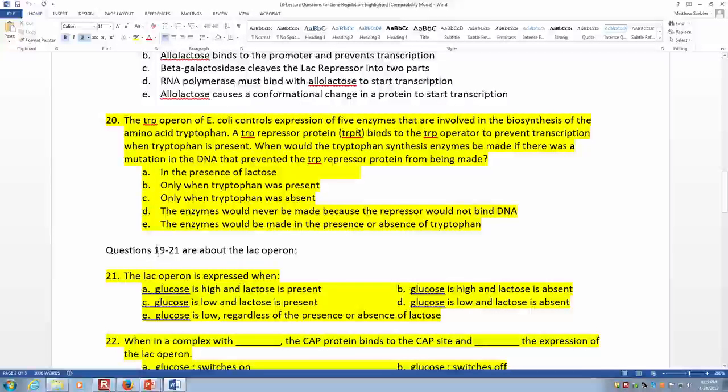So the TRP operon of E. coli controls expression of 5 enzymes that are involved in the biosynthesis of the amino acid tryptophan. The TRP repressor protein, which is the tryptophan repressor, binds to the TRP operator to prevent transcription when tryptophan is present. When would the tryptophan synthesis enzymes be made if there was a mutation in the DNA that prevented the repressor protein from being made?